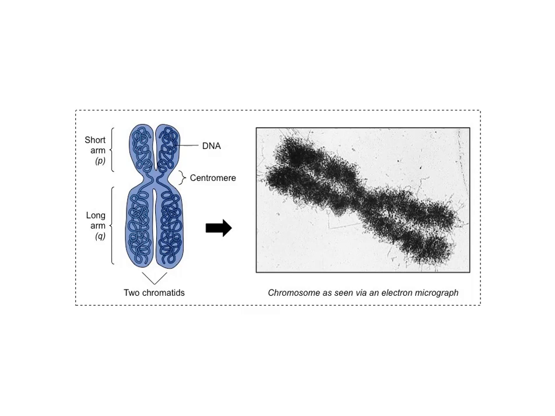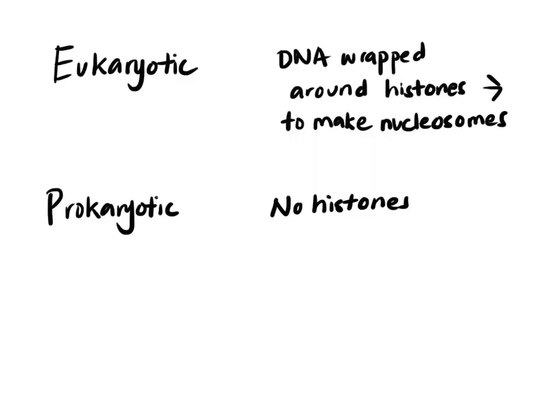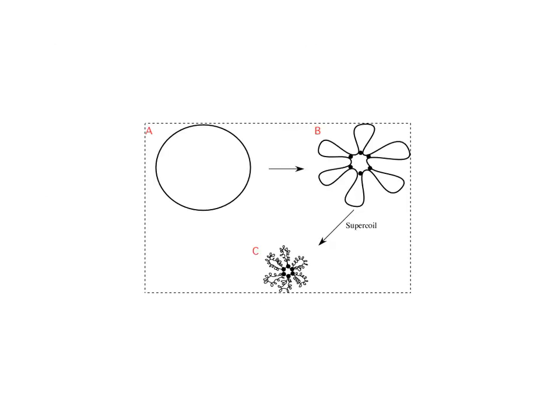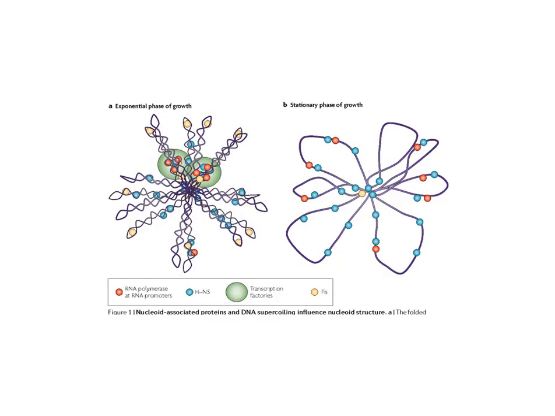Prokaryotic cells don't have histones. They do have nucleoid-associated proteins that also bind to DNA, but do not form defined compact structures like nucleosomes. So prokaryotes primarily rely upon supercoiling and looping of DNA to compact their DNA. Besides compacting DNA, supercoiling plays an important role in whether or not a particular gene or segment of genetic info is going to be read and used to make a new protein.